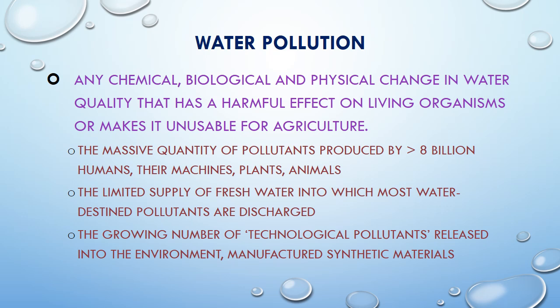This contamination gets added to the freshwater body. A huge quantity of pollutants is being added by the more than 8 billion human beings, the animals and their activities, the plants, and their machineries, to the freshwater body. This produces a lot of polluted, contaminated water, which is mixed with the fresh water, and there is only a limited supply of fresh water.